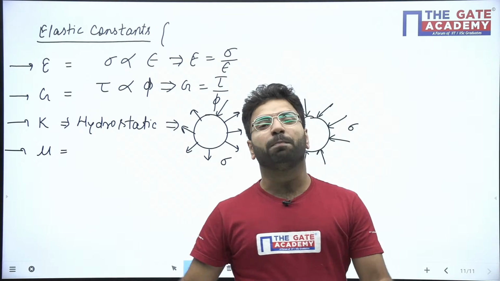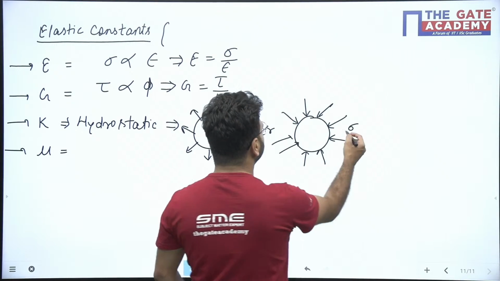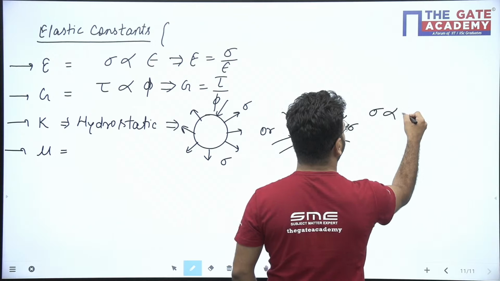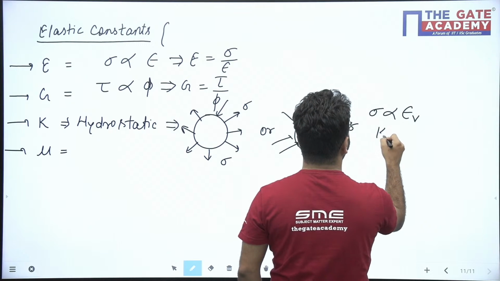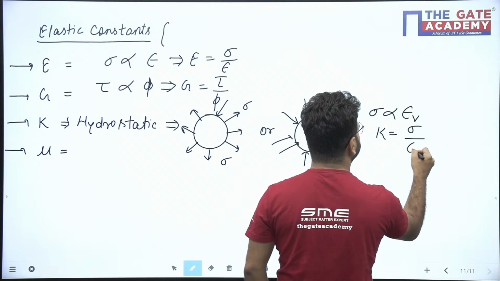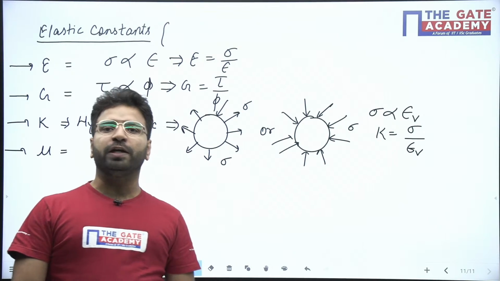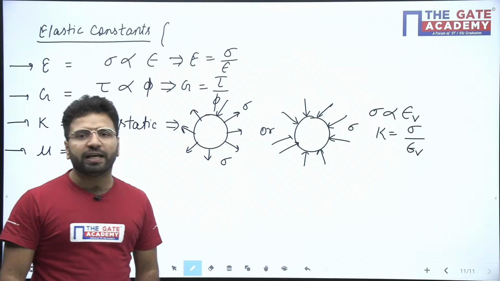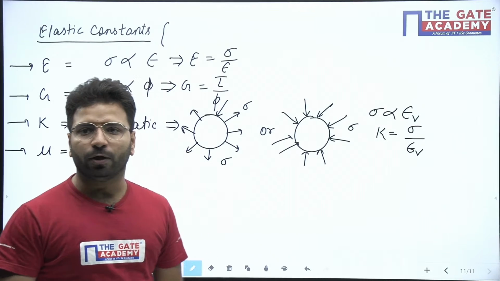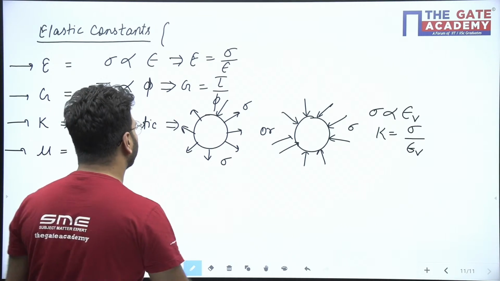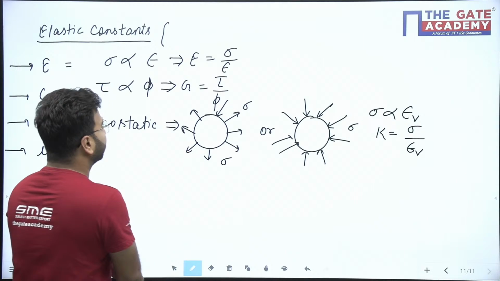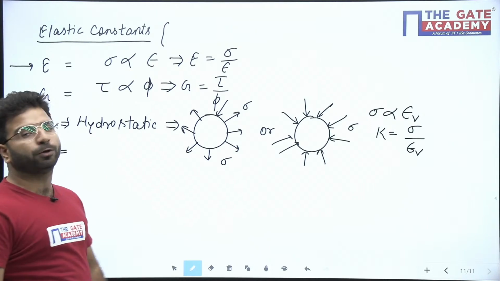Also, you will say it's called a mean stress. This volumetric stress is directly proportional to volumetric strain. So here K comes, K is equal to sigma upon epsilon V. What is epsilon V? Epsilon V is our volumetric strain. Okay, but remember it's defined only for the hydrostatic case.